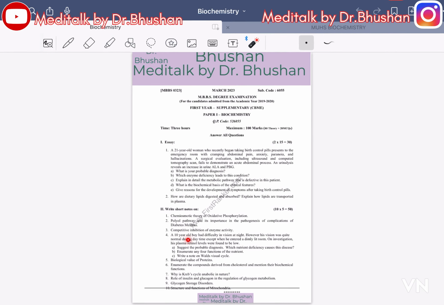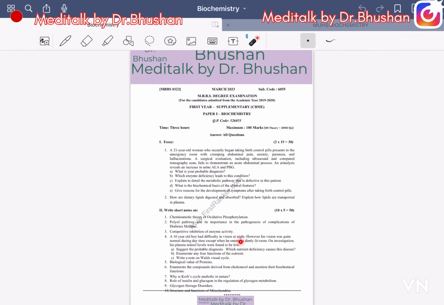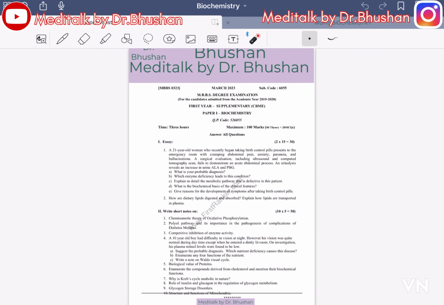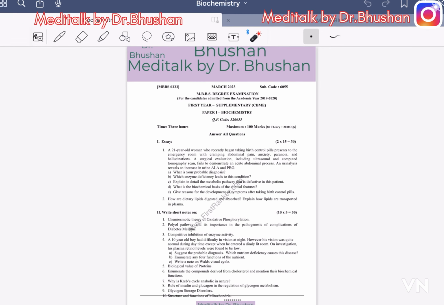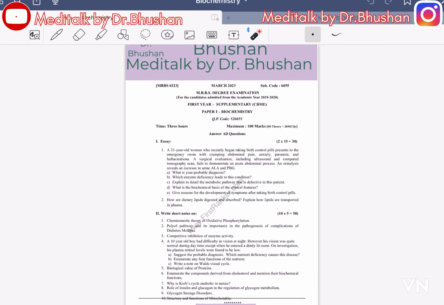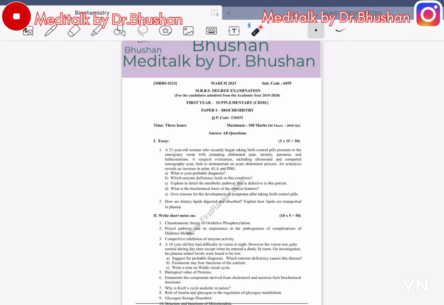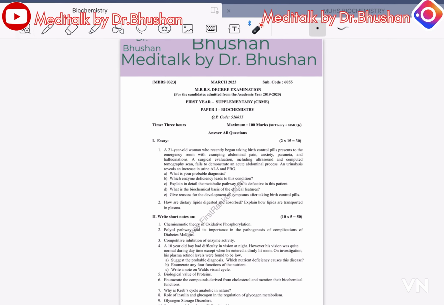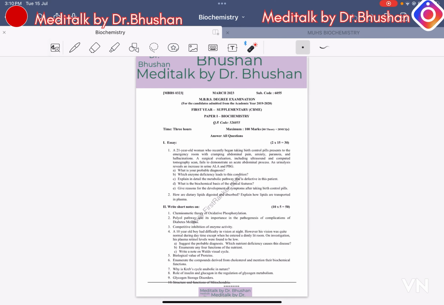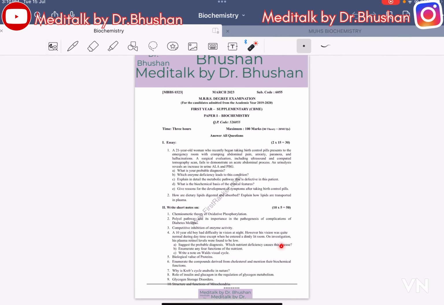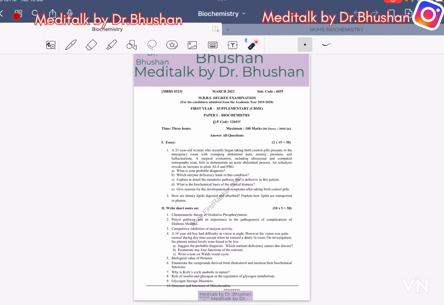Fourth is a 10-year-old boy who had difficulty in vision at night. However, his vision was quite normal during daytime except when he entered a dimly lit room. On investigation, his plasma retinol levels were found to be low. Suggest the probable diagnosis. Which nutrient deficiency caused the disease? Enumerate any 4 functions of the nutrient.